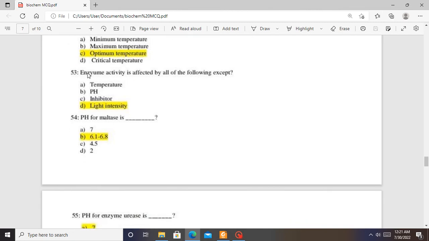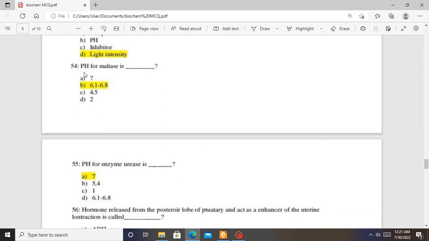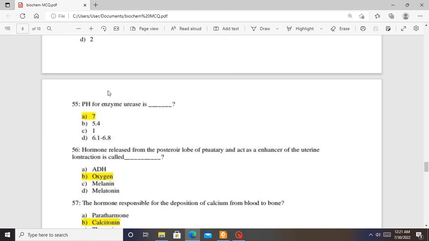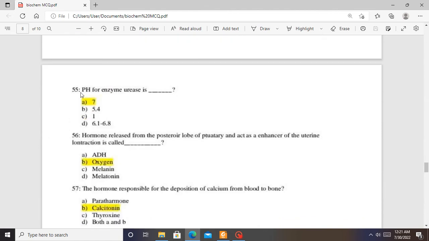Enzyme activity is affected by all of the following except. So temperature, pH, inhibitor. The answer is light intensity. Light intensity does not directly affect enzyme activity, but temperature, pH, and inhibitors affect the activities of enzymes. The answer for 53 is D. The pH for maltase enzyme is B, 6.1 to 6.8. This is the optimum pH for the enzyme maltase. The pH for urease is the neutral pH, which is 7.